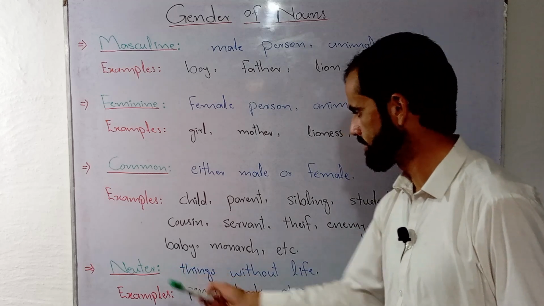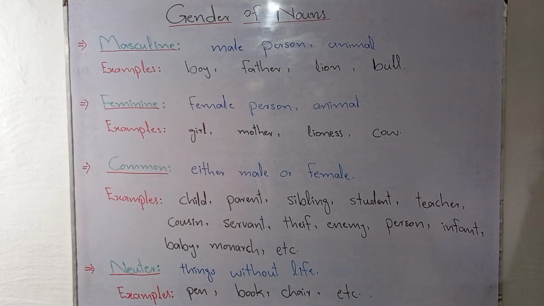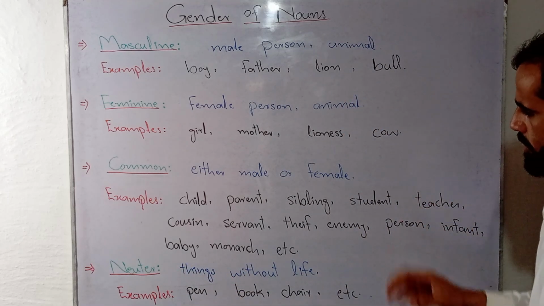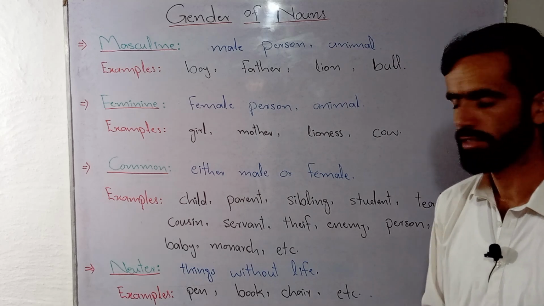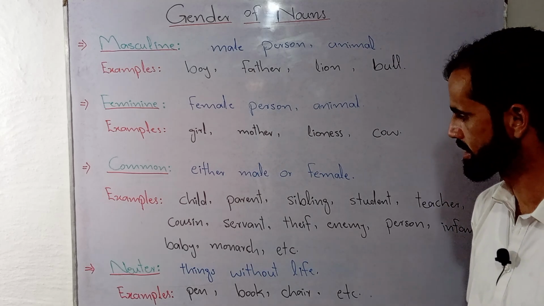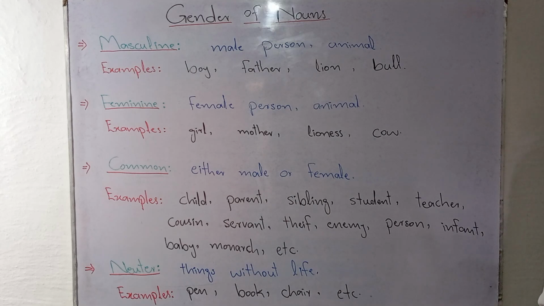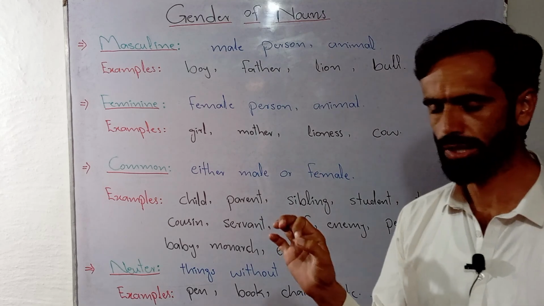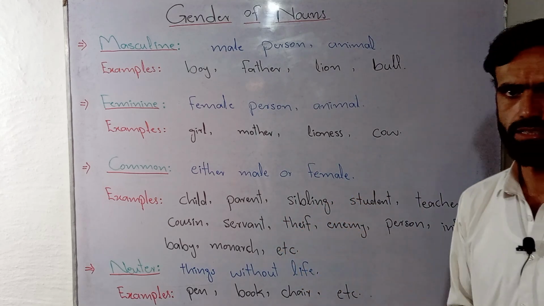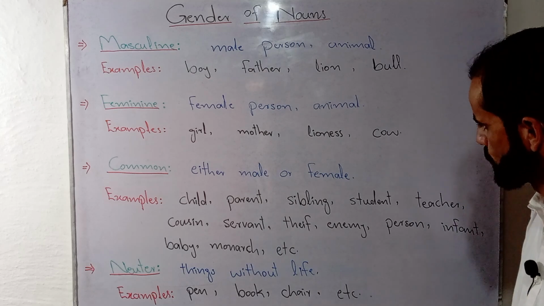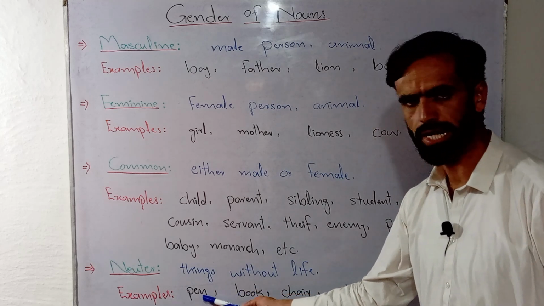In the next category, we have neuter gender, and once again from the very word neuter, it illustrates that there are certain nouns that refer to things without life, or that talk about inanimate things. Let's suppose there is an example, pen.